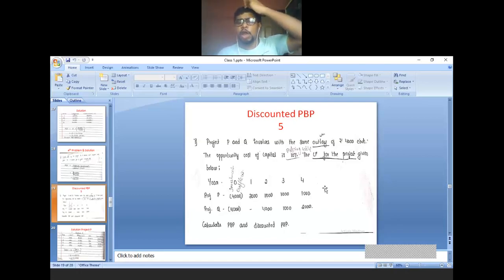Next, these are all cash inflows. 3,000, 1,000, 1,000, 1,000. For project Q, first year not there. Next year 4,000, 1,000, 2,000. Once again it is uneven cash flow. Every year different cash flows are given. Now you have to calculate payback period as well as discounted payback period.